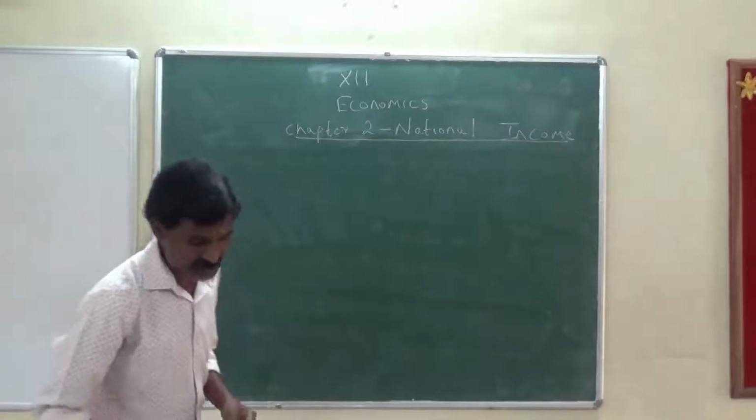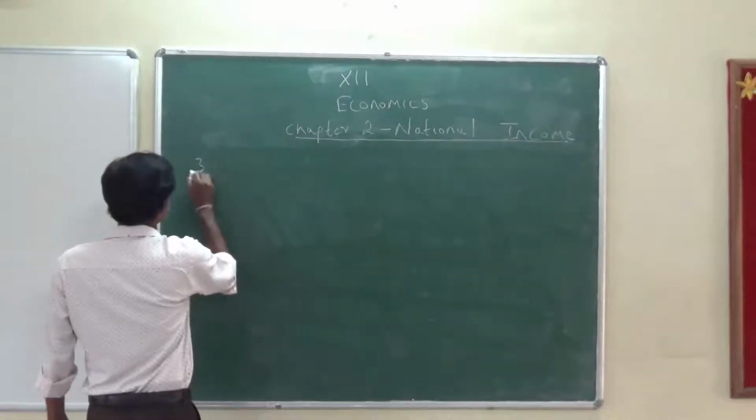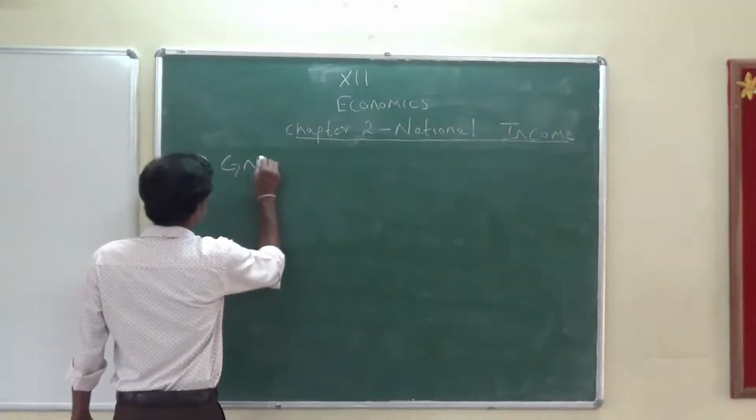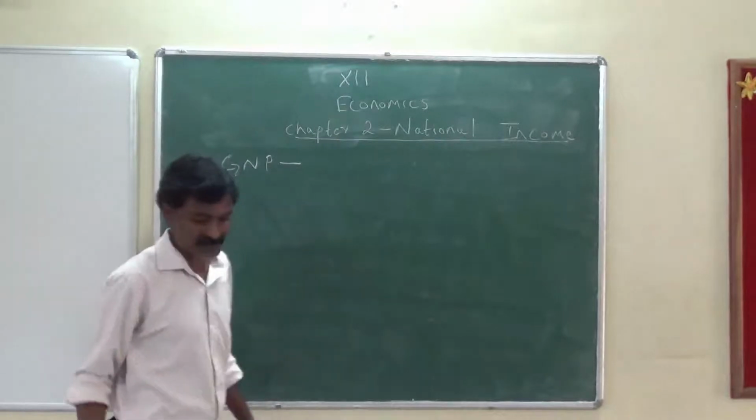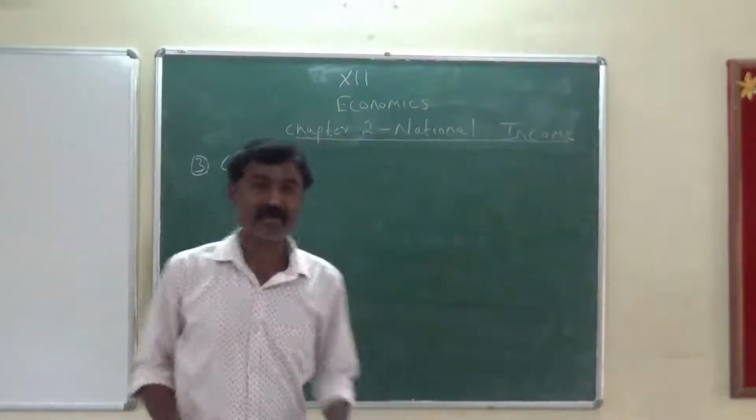The next one is GNP. GNP stands for Gross National Product.